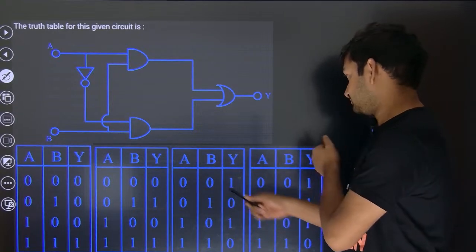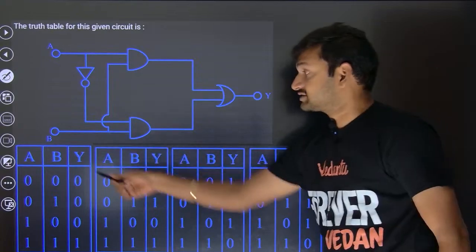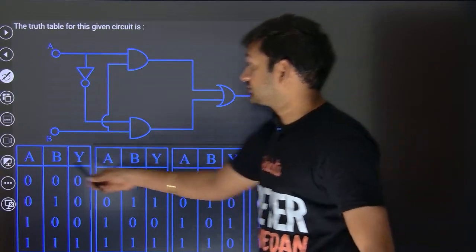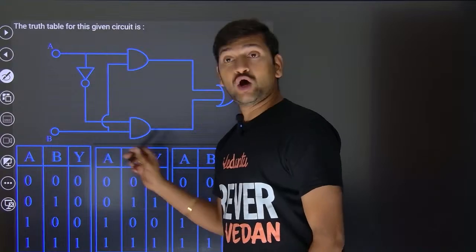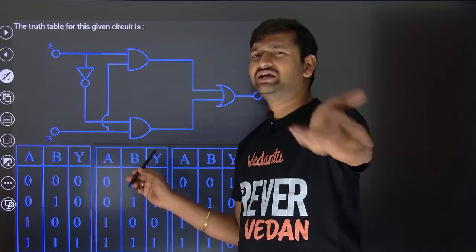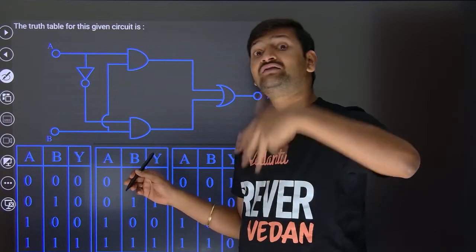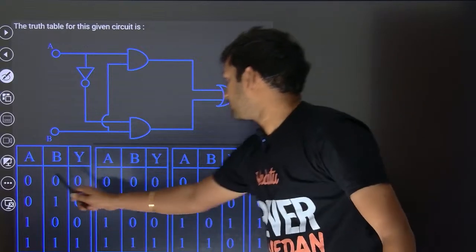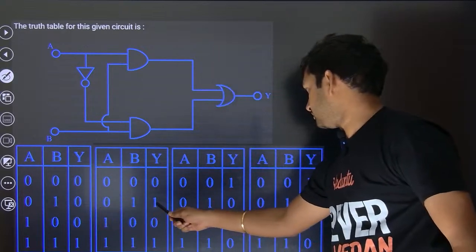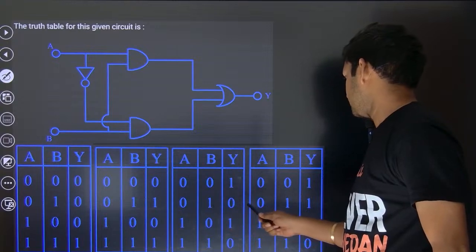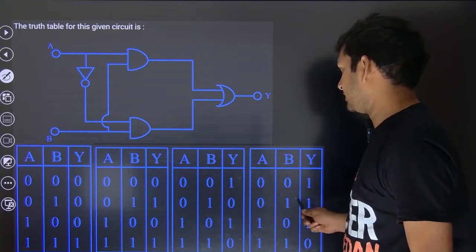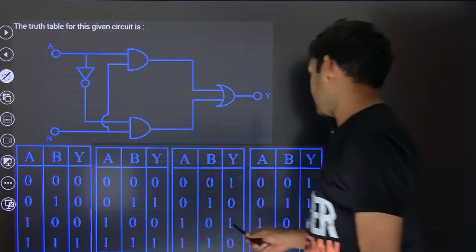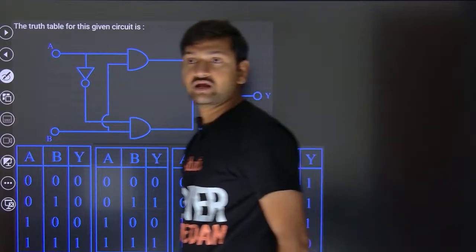If I check the first one, the 0, 0 input, then 2 options get eliminated. I'm not happy. Let me check whether I can eliminate 3 options. 0, 1, 0, 0, 1, 1, 0, 1, 0, 0, 1, 1. No, I can eliminate only 2 options at once.